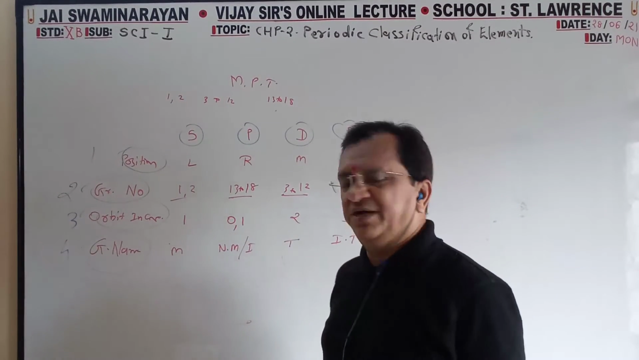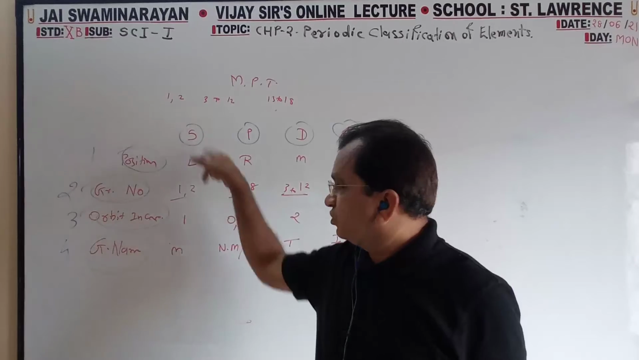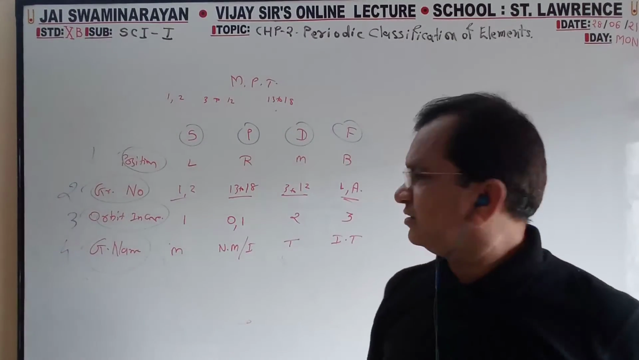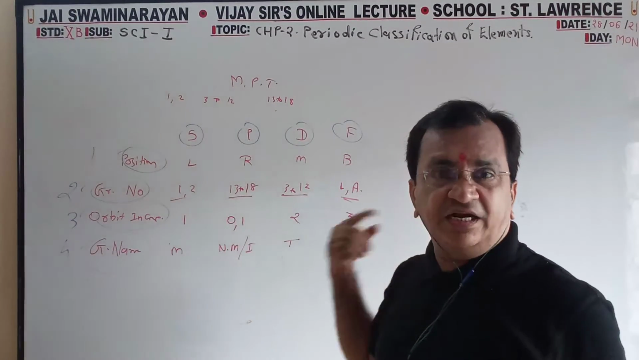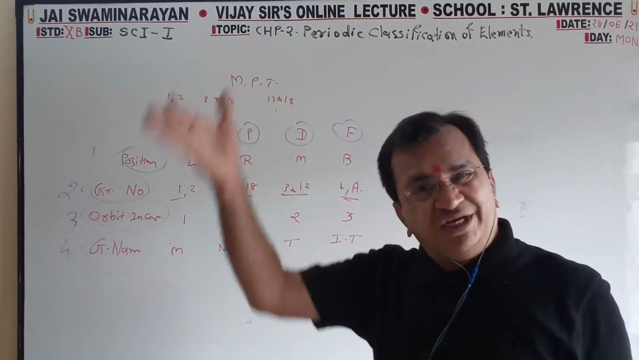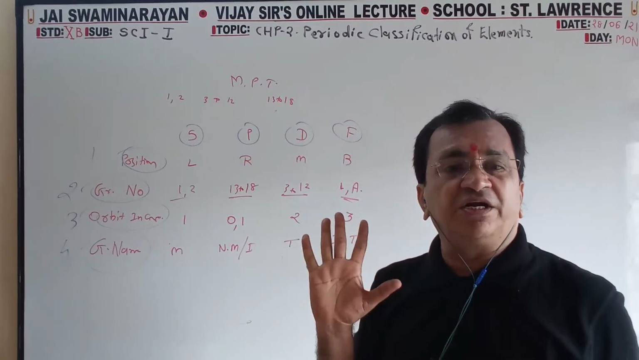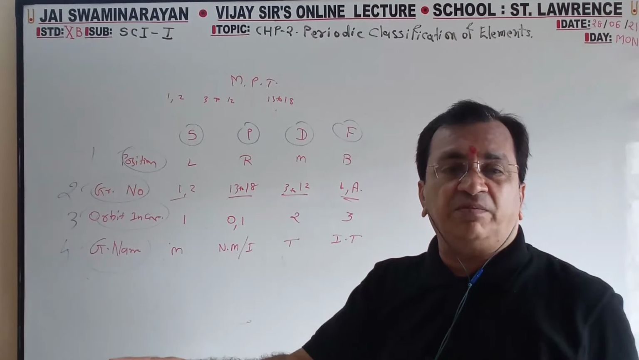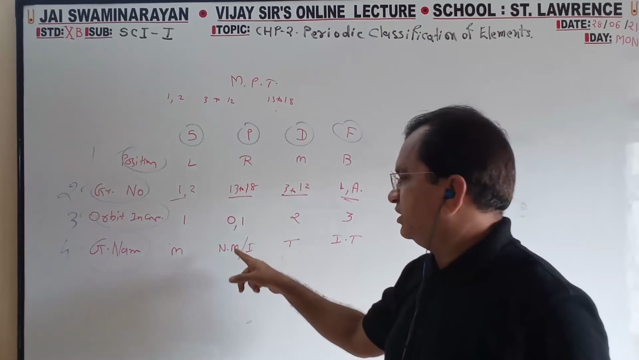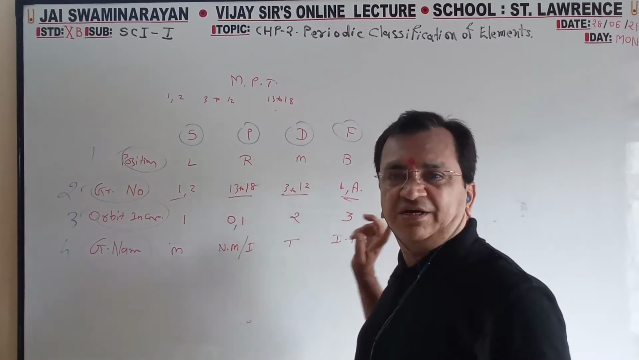In this group, 1 orbit is incomplete. On the right side, 0 or 1 incomplete, because the inert gas is there, no? 0 incomplete, octet complete. So 0 or 1 incomplete, 2 incomplete, 3 incomplete.